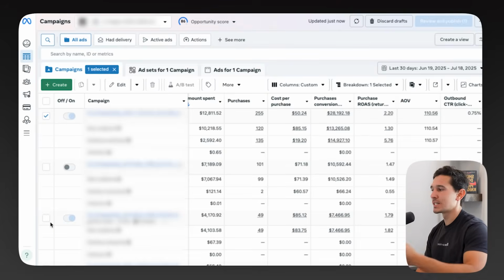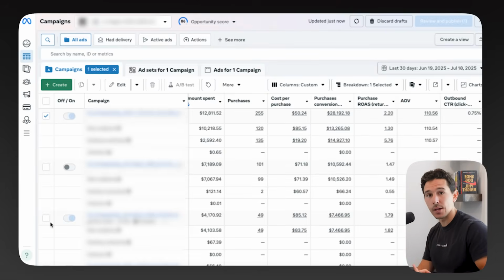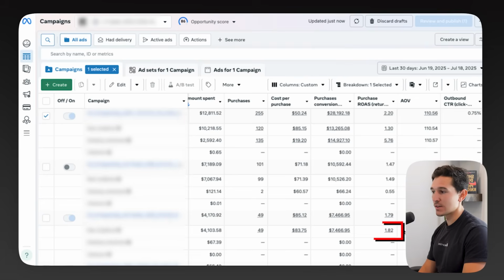But when you start to break it down with the correct breakdowns, you're going to notice that the bottom campaign is actually the better campaign. So this bottom campaign for new audience drives a 1.8, where the top campaign for new audience drives a 1.3.